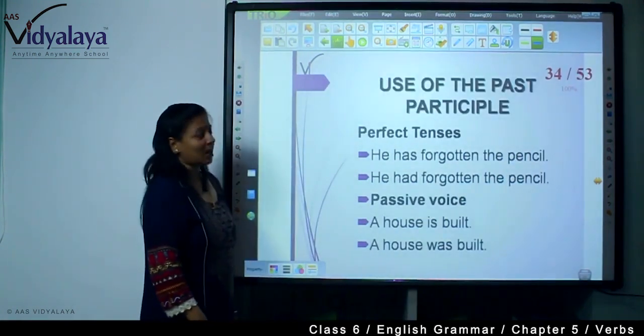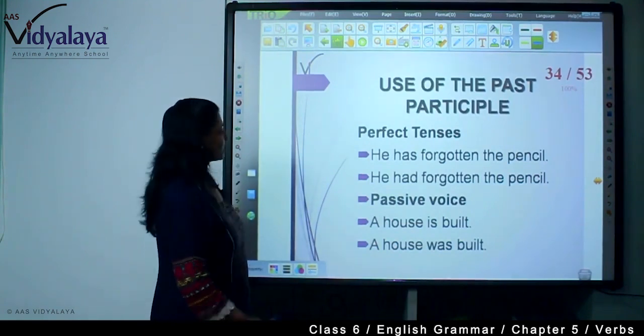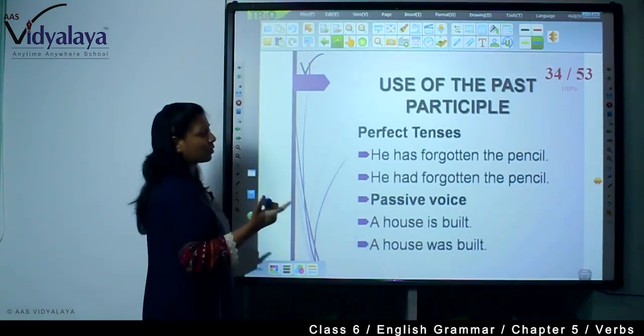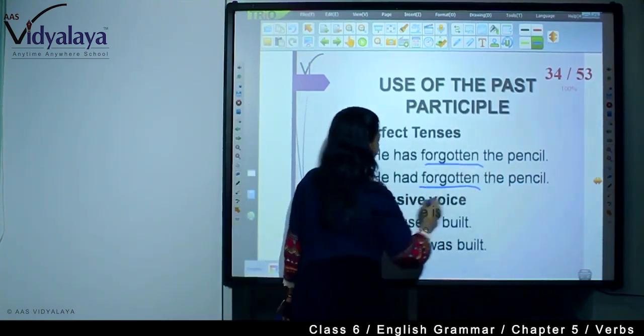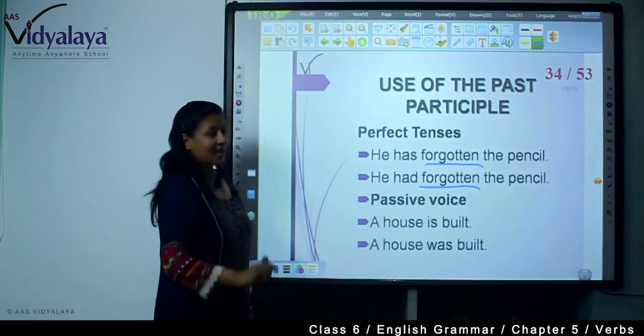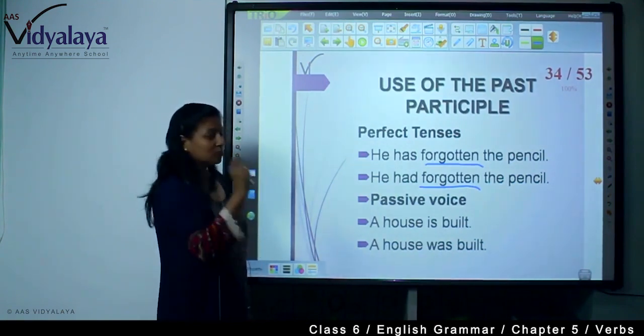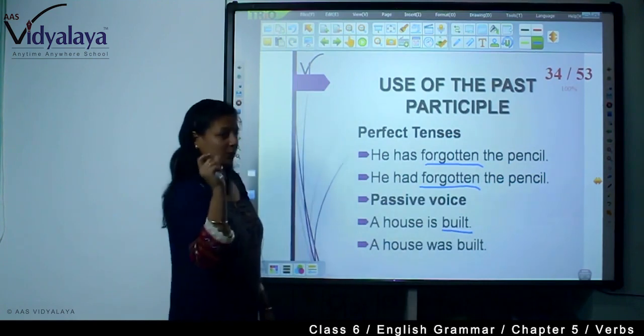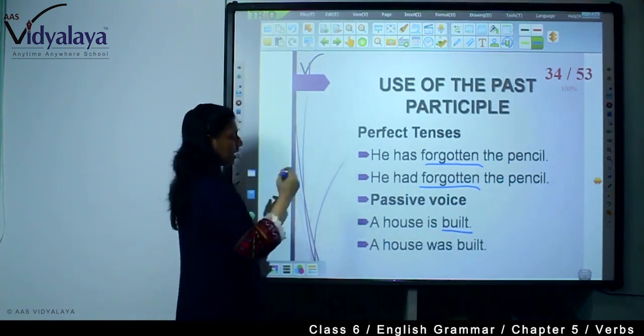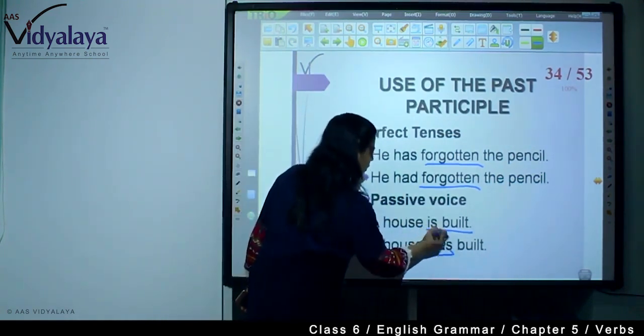Now past participle, how are we using it? As a perfect tense. For example, he has forgotten the pencil. Now this is the past participle. He had forgotten the pencil. And in the passive voice, a house is built. See, built. The past participle is built. A house is built. A house was built.